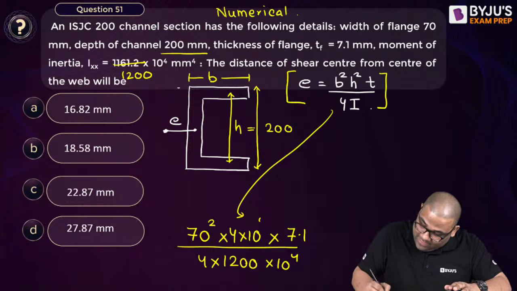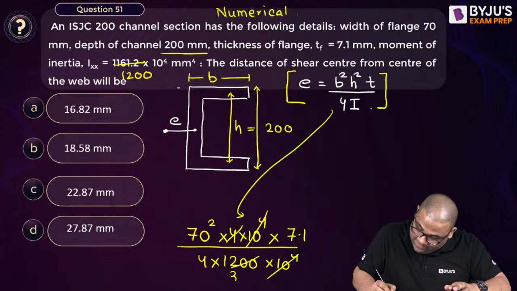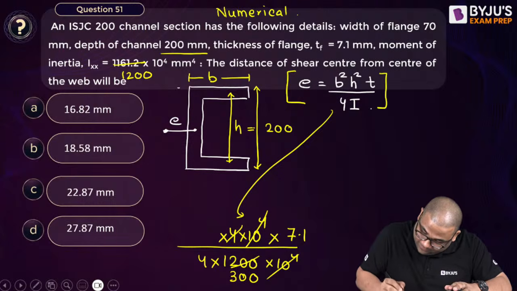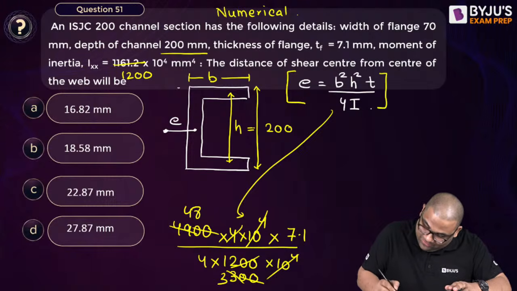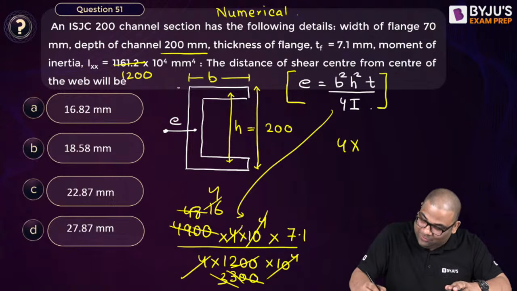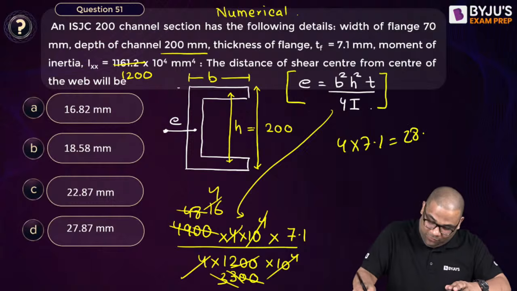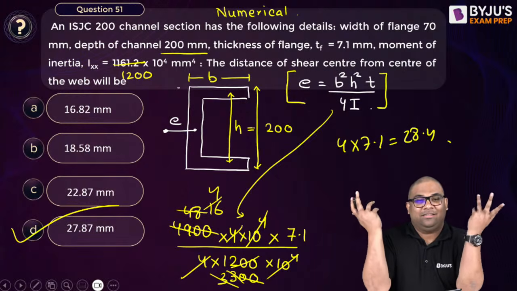You see, this gets cancelled, this is 300, right? And this is 4900, right? This gets cancelled. I can make this 50 actually, I can make it 48, 48. So this becomes 16. So this becomes 4. You see, 4 into 7.1, that is 28.4. So the closest answer is this.